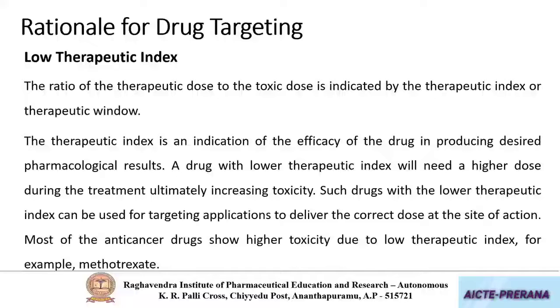So drugs which are having low therapeutic index generally require larger doses, and this may eventually result in toxicity. So to avoid such systemic toxicity, these low therapeutic index drugs are delivered in the form of targeted drug delivery systems such that they act only at the desired site. Examples: drugs which are used to treat cancer.